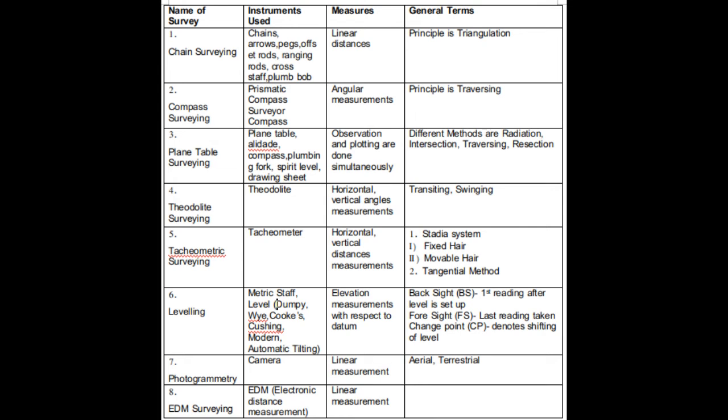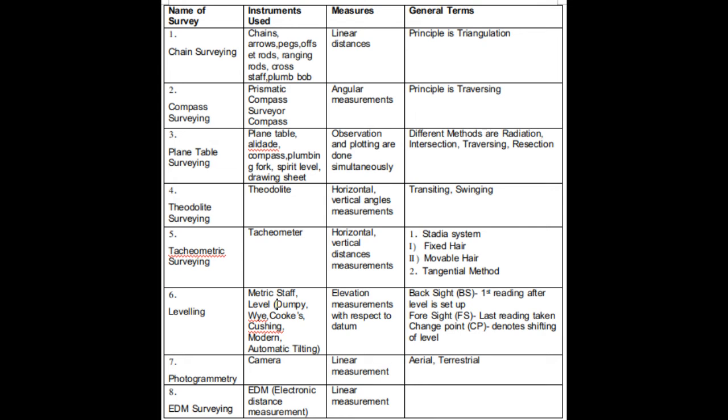What are the instruments used? Chains, arrows, pegs, offset rods, ranging rods, cross tape and plumb bob. Correct? What does it measure? It measures linear distance. And what is its principle? Its principle is triangulation. Number 2, compass survey. Compass can be of two types. One is prismatic compass, one is surveyor compass.